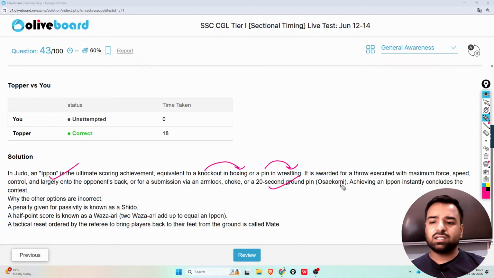Achieving an ippon instantly concludes the contest. So why were the other options incorrect? A penalty given for passivity is known as shido. The half point score is known as waza-ari, right? And a tactical reset ordered by the referee to bring players back to their feet from the ground is called mate. So these were the terms linked with this game.